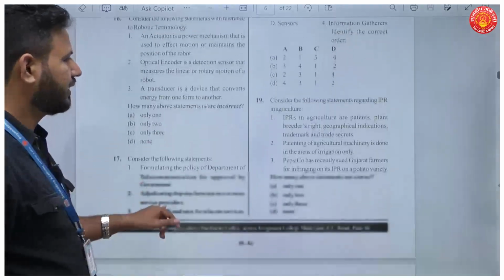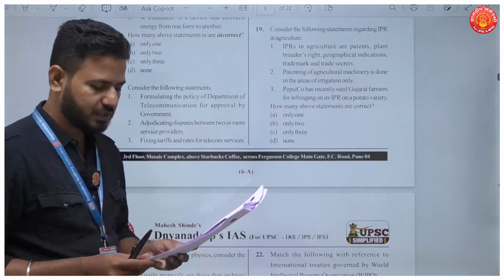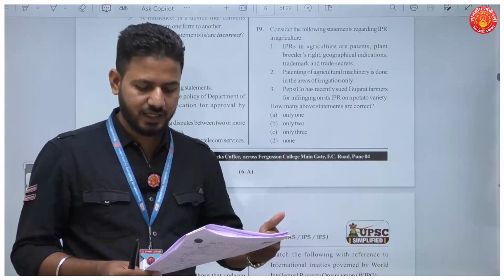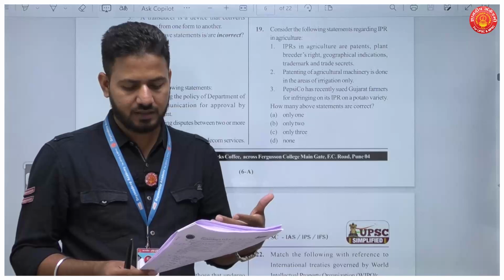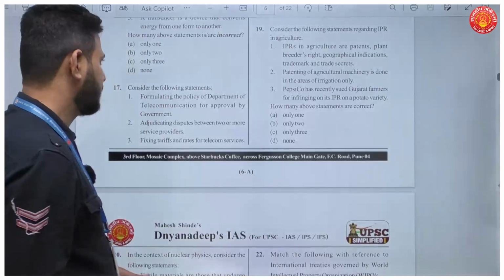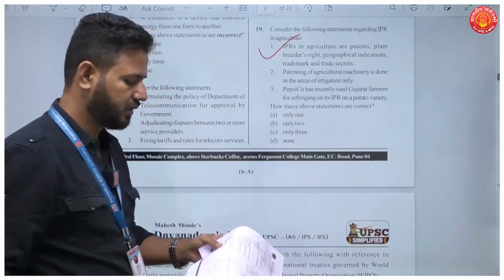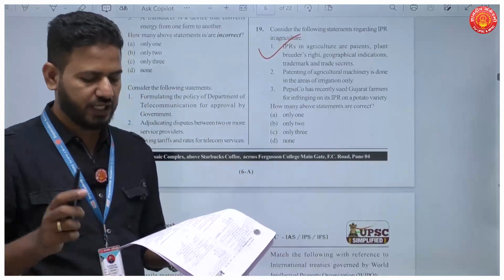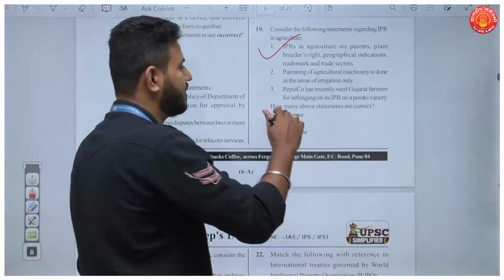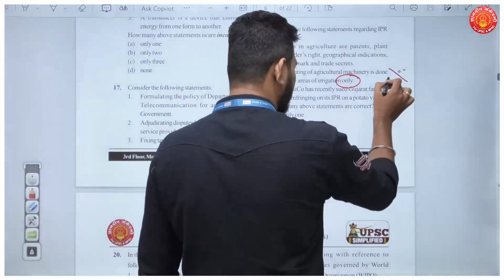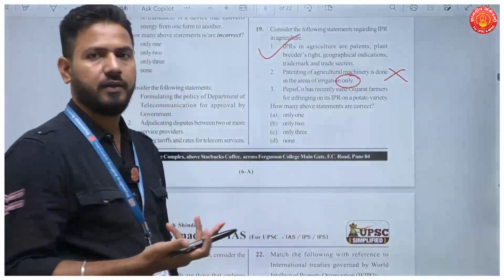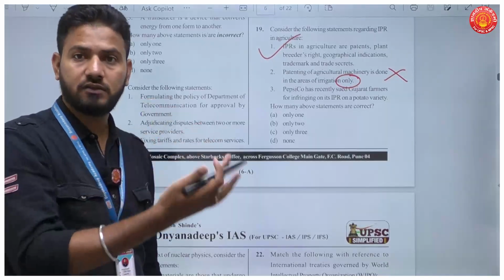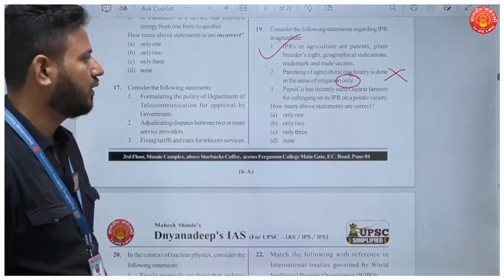Then question number 19, consider the following statements about IPR in agriculture. IPRs in agriculture are patents, plant breeders' rights, geographical indicators, trademarks and trade secrets. Yes, that statement is correct. Then, patenting of agriculture machinery is done in the areas of irrigation only. Like I said in the last test also, if there's an 'only', you have to be cautious. Why? There can be patents in agriculture machinery and other things as well. So the second statement is wrong.